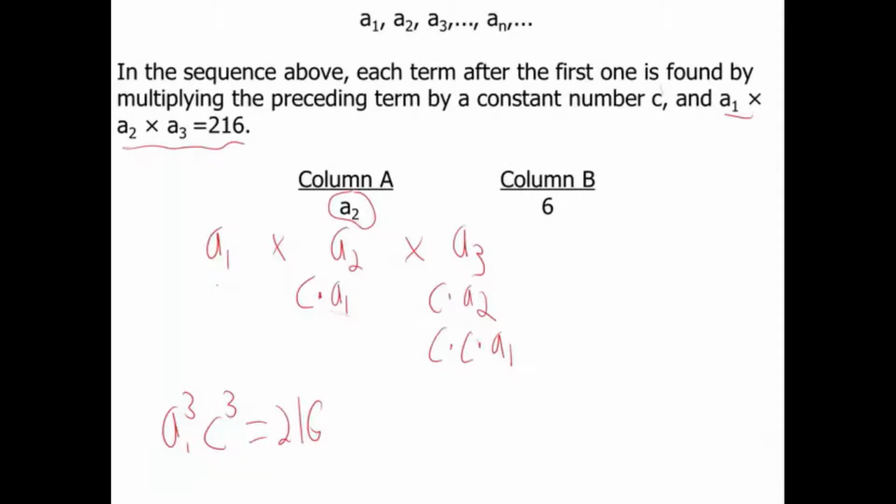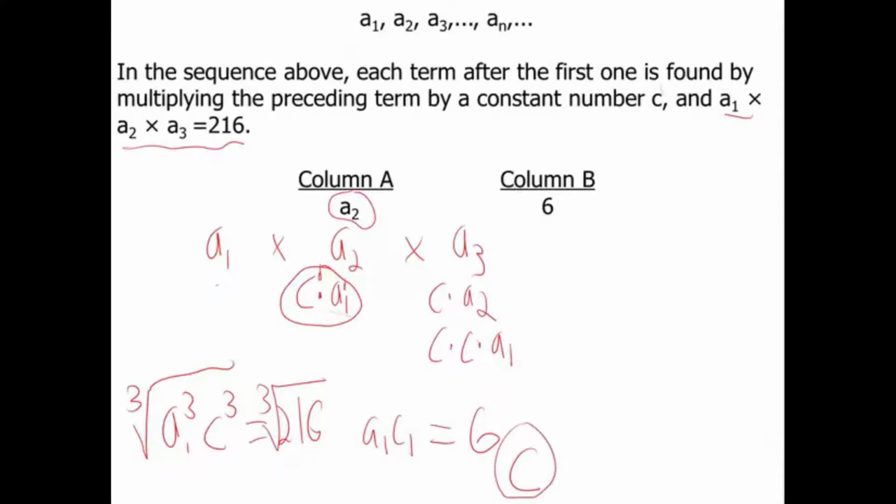Well, let's think about what a2 is equal to. It's equal to c times a1, both to the first power here. So if we see a1 cubed times c cubed, we can get just c times a1 by taking the cube root of both sides. Now on the GRE, you should know your cubes at the 10, like 1 cubed is 1, 2 cubed is 8, and so on. So if we knew that, we could just say that a1 c1 is equal to 6, and the correct answer is C.